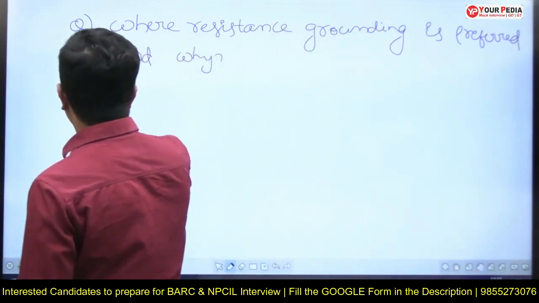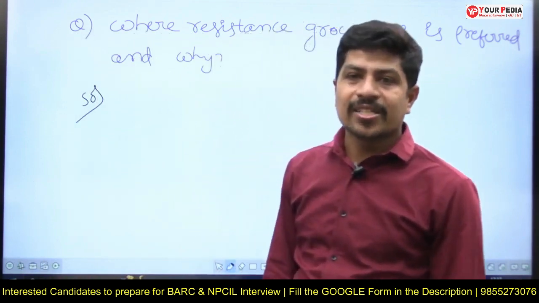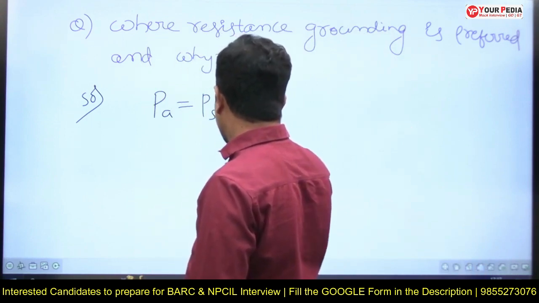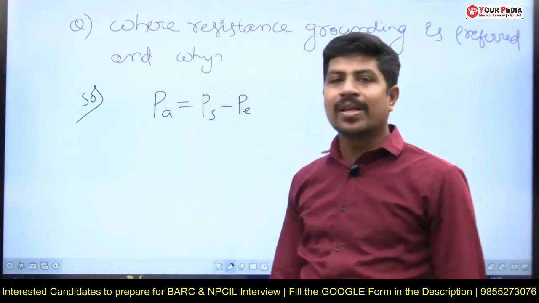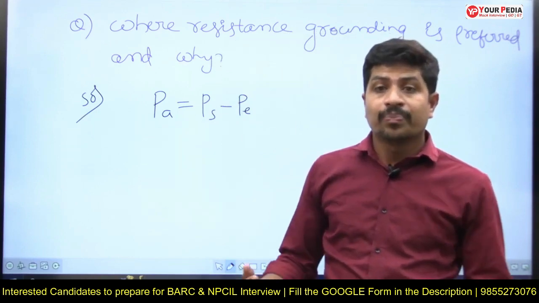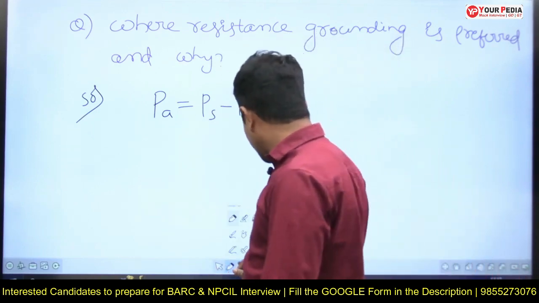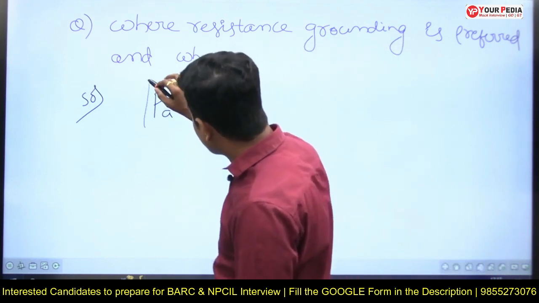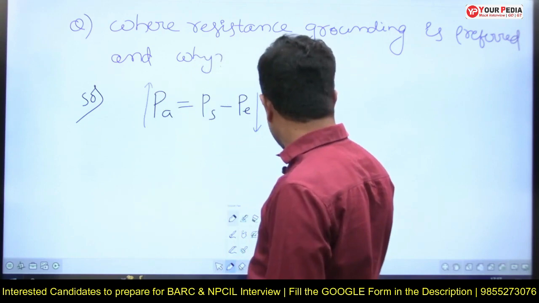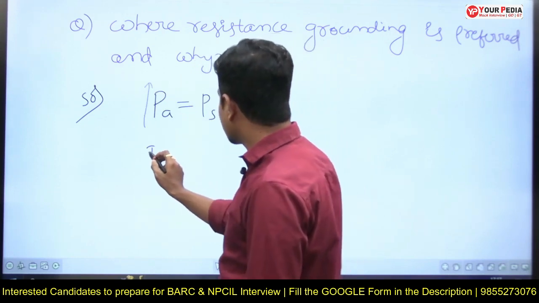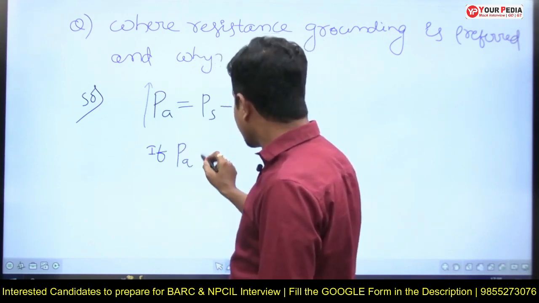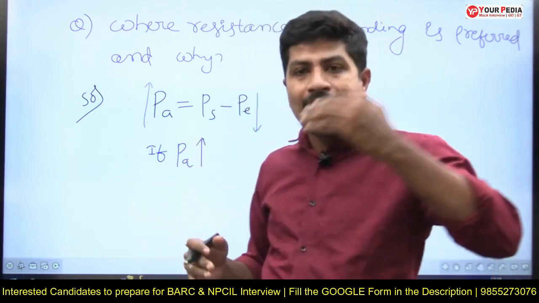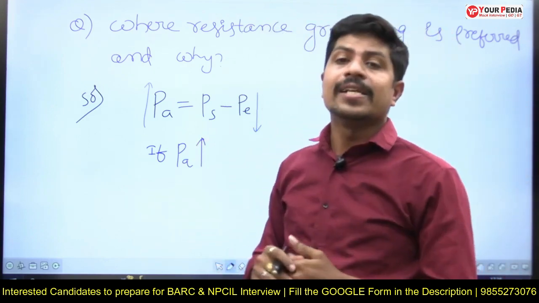Observe here. We know that acceleration power PA is equal to steam input minus electric power output. Suppose an LG fault has occurred. If a fault occurs, the electric power output decreases. Therefore, this PA is going to increase. If PA increases, then the rotor is going to be more accelerated. If the rotor undergoes more acceleration, then stability will decrease.